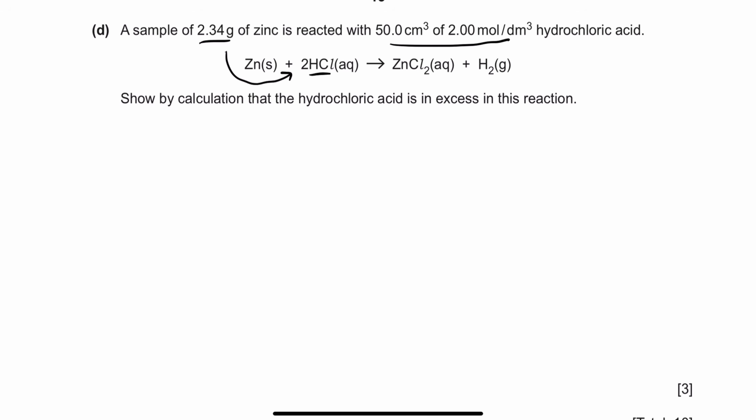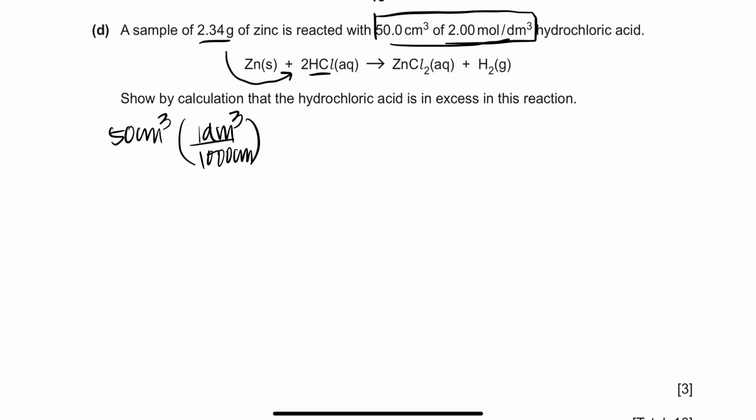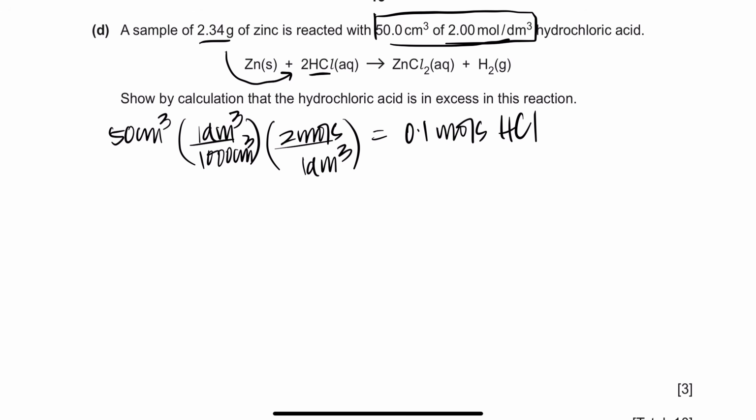So we'll do that theoretically from our equation and then calculate how many moles are available to you. So let's first calculate how many are available. So you have 50 cm3 of HCl, you don't need cm3, 1 dm3 has 1000 cm3, and then you know that 1 dm3 of HCl has 2 moles of HCl. So if you calculate that, 50 times 2 over 1000, that gives you 0.1. So available to you is 0.1 moles of HCl, what they are actually doing practically.